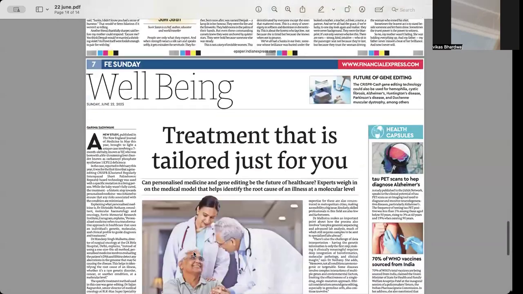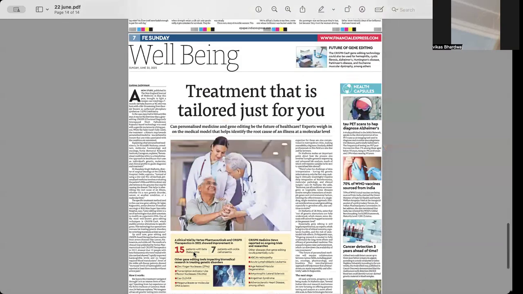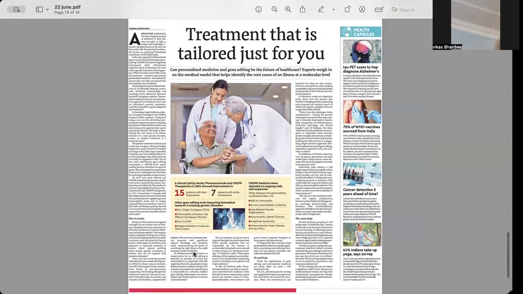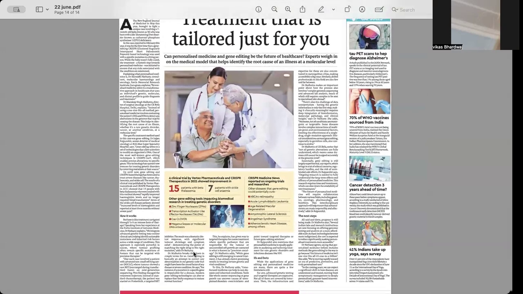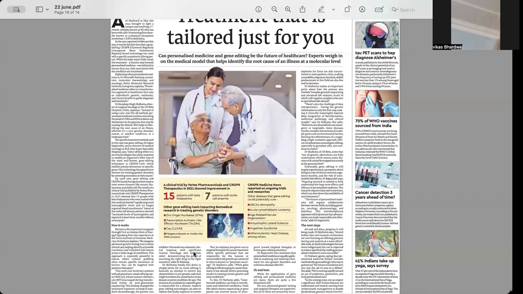Treatment that is tailored just for you. So this is very, very important for the mains examination and even in prelims. Personalized medicine, gene editing. So we have to identify क्या हो सकता है, क्या कर सकते हैं, transformation होगा कैसे healthcare में. Individual's genetic, molecular and clinical profile, how it is going to help in diagnosis. Gene editing refers to a set of technologies that allow scientists to modify an organism's DNA.